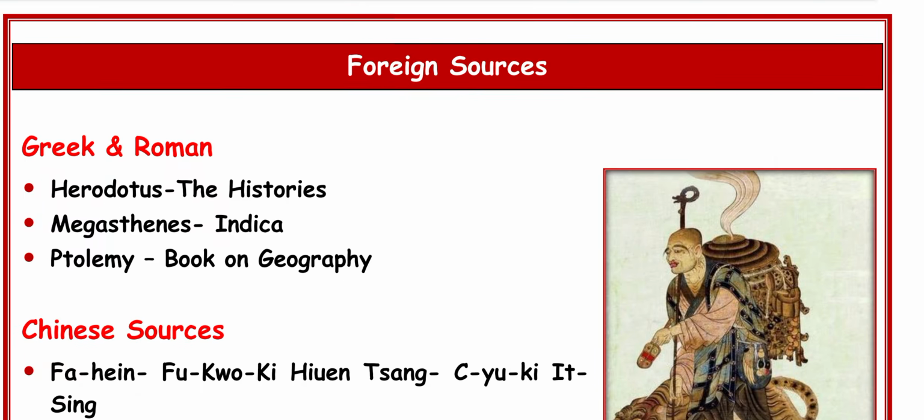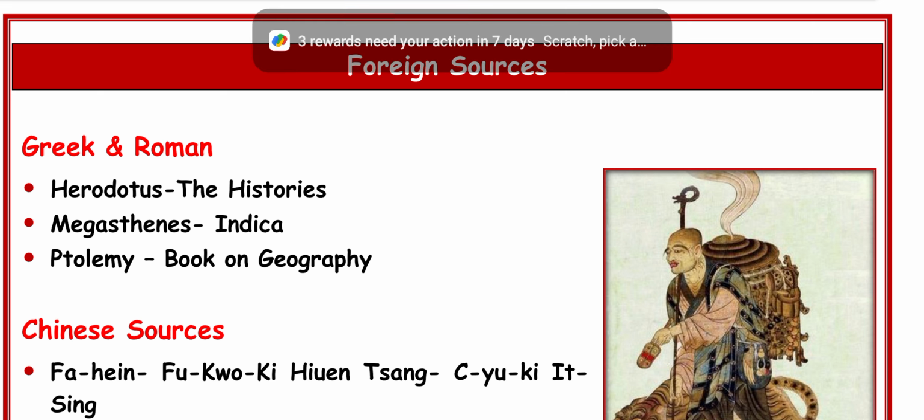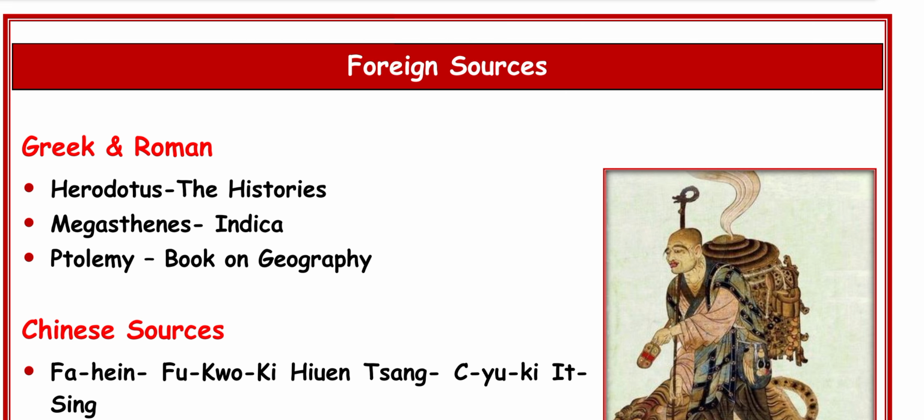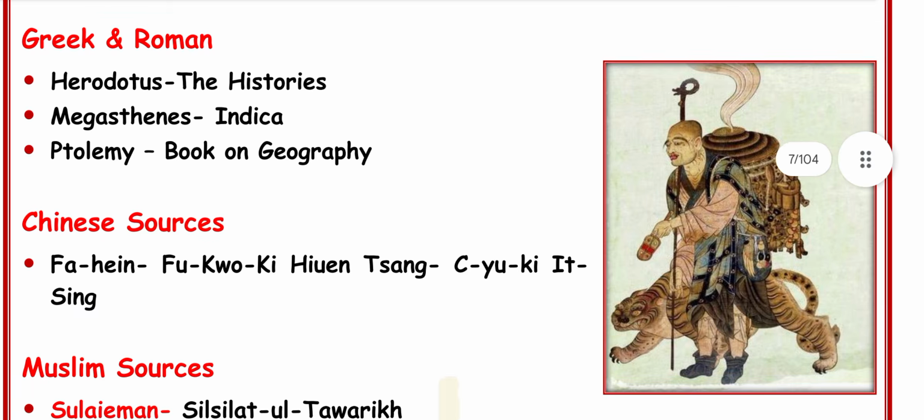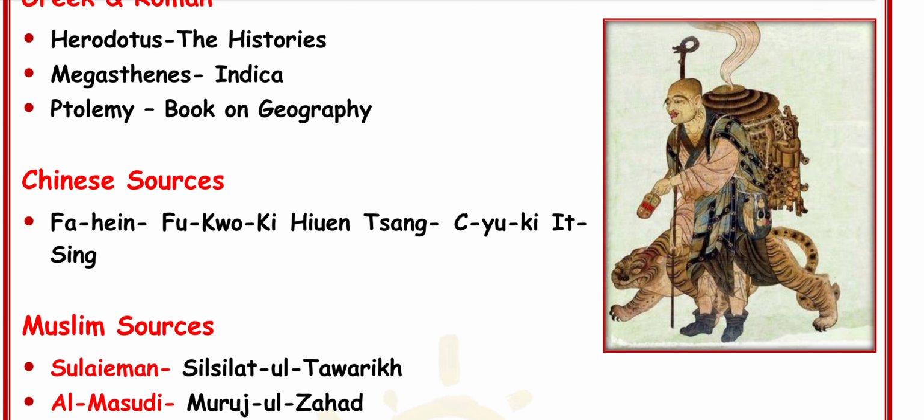And the other one is foreign source. Under foreign source, Greek and Roman, such as Herodotus, Histories, Megasthenes, Indica, and Ptolemy, a book of geography. The Chinese sources such as Fa-Hien, Hiuen Tsang. You can see the spelling, it is difficult to pronounce. These are the Chinese sources.